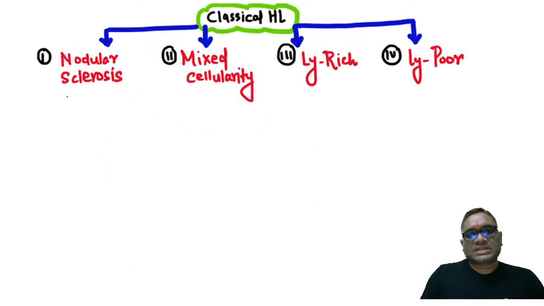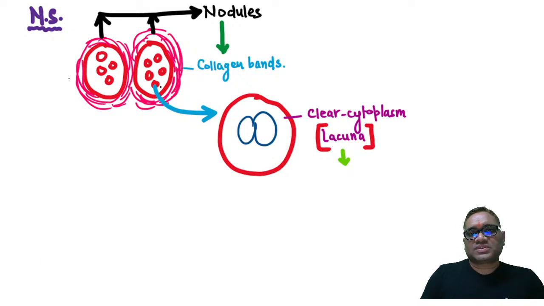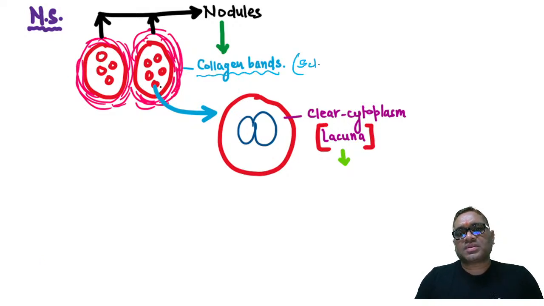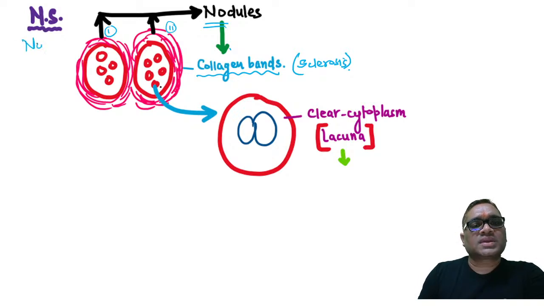Now, classical Hodgkin's lymphoma has four types: nodular sclerosis, mixed cellularity, lymphocyte rich, and lymphocyte poor, right? Now I am going to show you nodular sclerosis, which was the question. As I have told you, collagen bands. Remember, sclerosis means collagen bands. So collagen bands are formed, right? And these collagen bands are forming the nodule. So now you can see there are two nodules formed by collagen bands. So that is why it is called nodular sclerosis. That is why this name has been given.